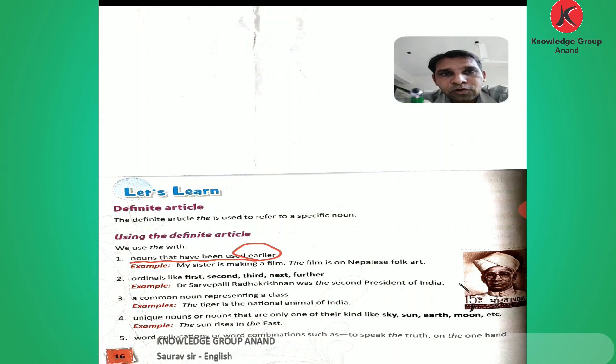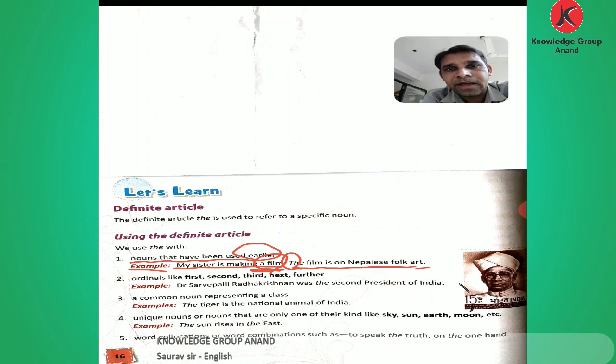If there are two sentences, in the first sentence talking about a thing and the same thing in a second sentence, then we put the. Here is the example: My sister is making a film. A film is countable, and we don't know which film, but talking about the same film, so we put the: The film is on Nepalese folk art.